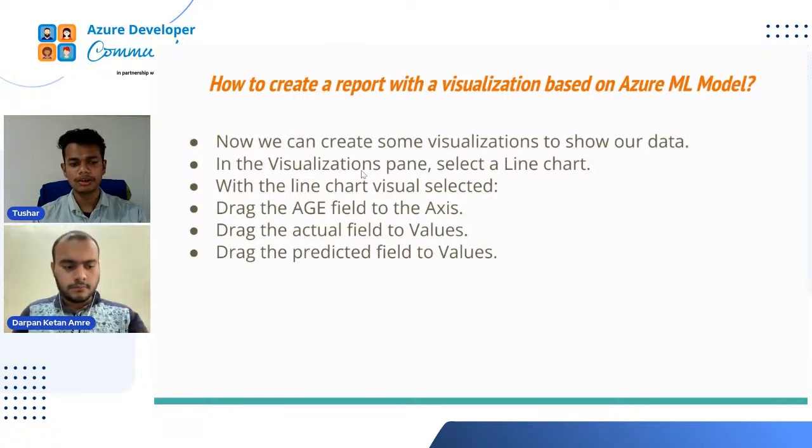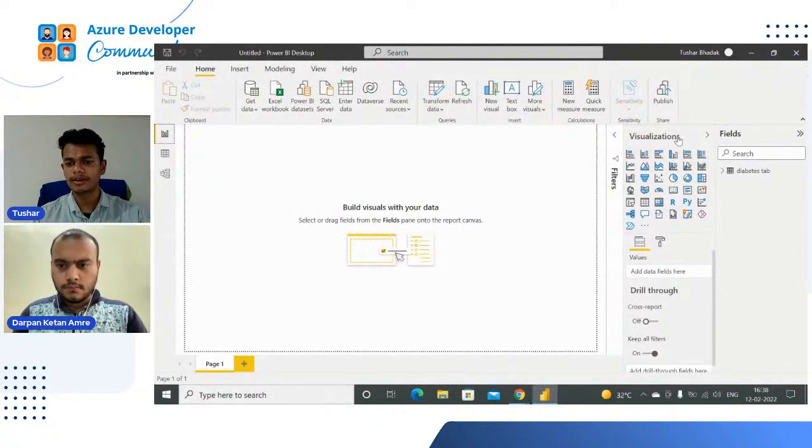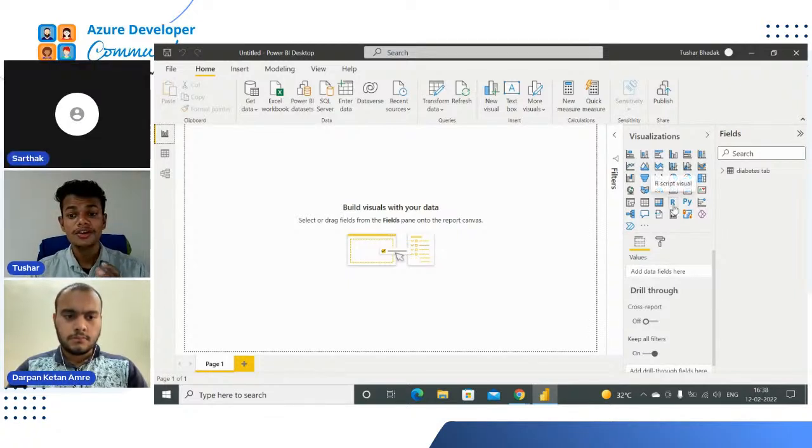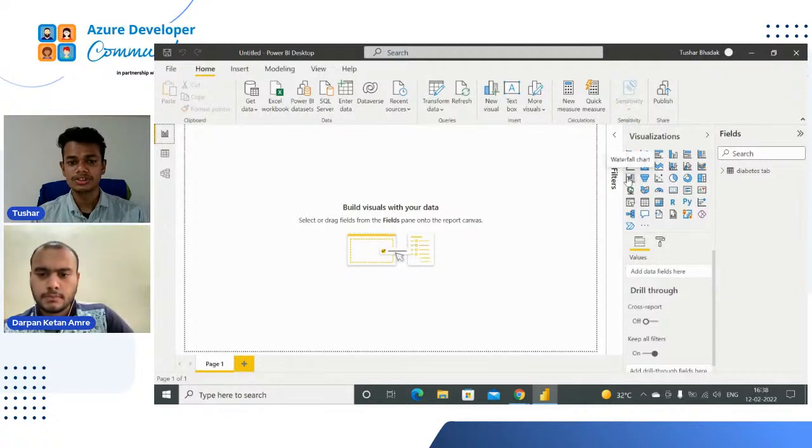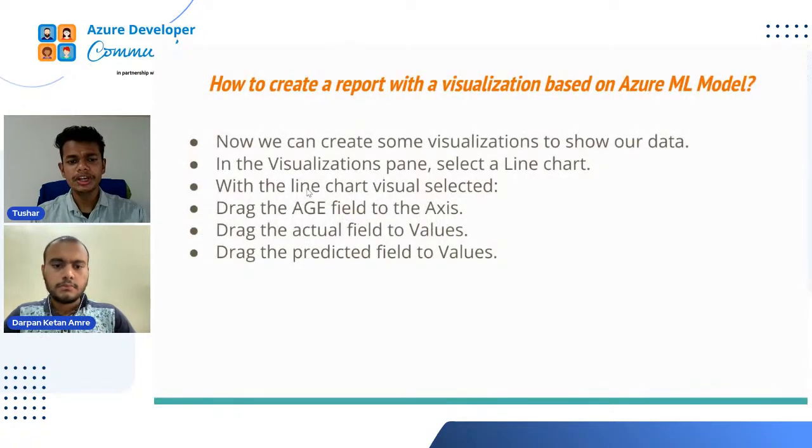So in the visualization pane, so what is the visualization pane? This is the visualization panel. See, you can see the different kinds of charts. This is a stacked bar chart. This is a line chart, area chart, pie chart. And also one important thing is that R script visuals and Python visuals are also supported by Power BI. This is a matrix, a column. This is a map. This is also one type of filled map. This is a tree map, waterfall chart. So different kinds of charts are available, and it's very easy to draw these charts. We will see all that. So we are going to create a line chart visual.